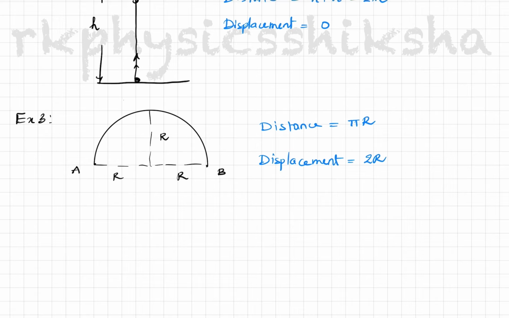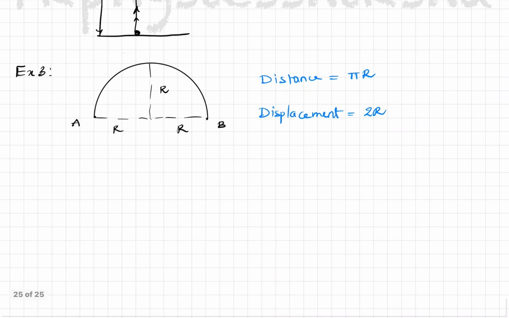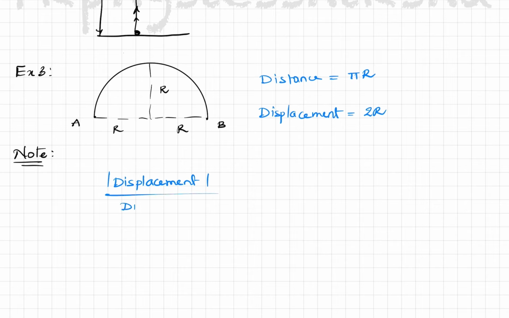The initial and the final positions will be the same. And one more very important note: if you take the ratio of the magnitude of displacement by distance, it is always less than or equal to 1.